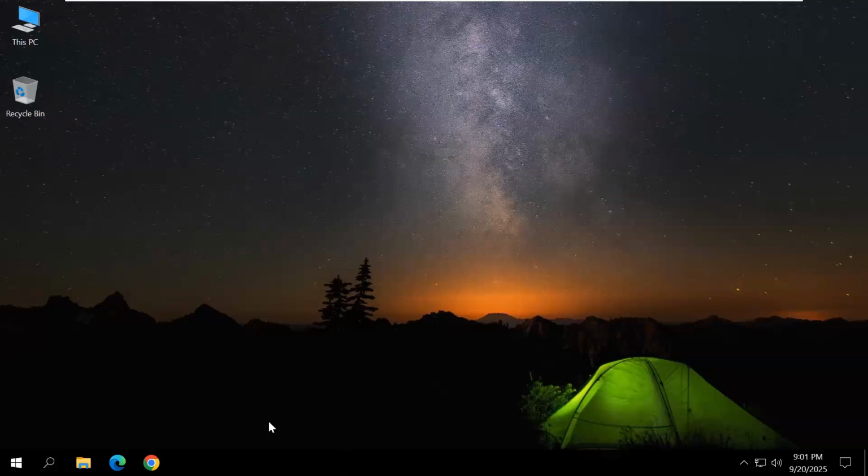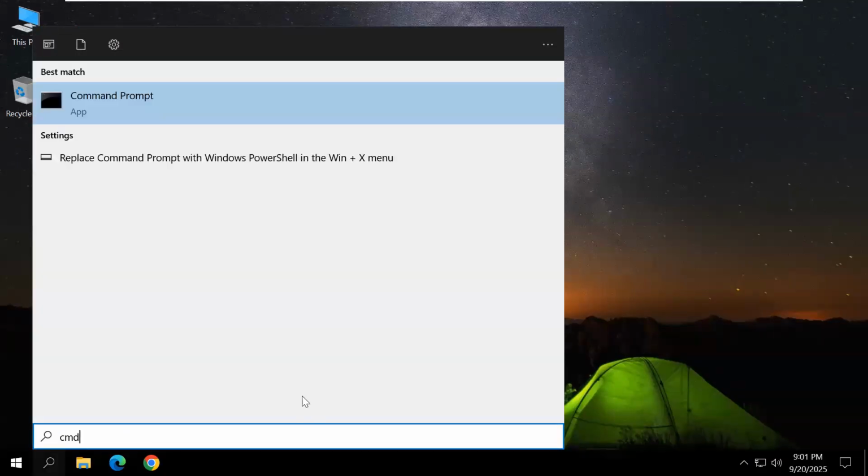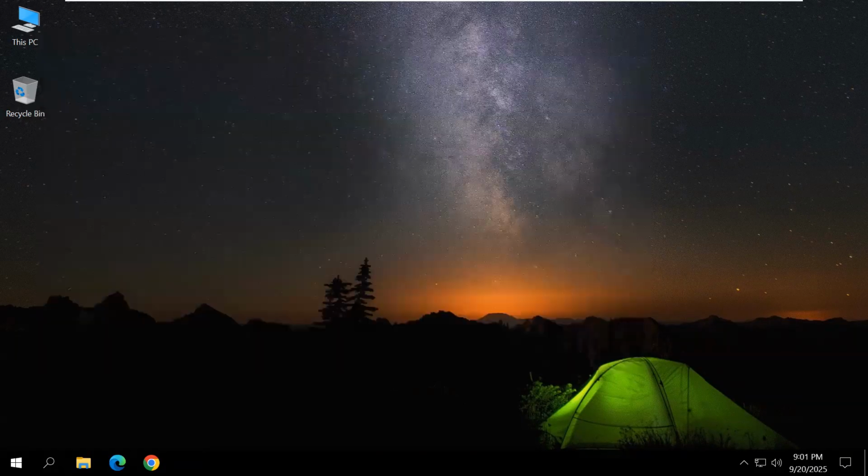Same, click search, type CMD, click command prompt, and type the command hostname. Enter. So the computer name is changed successfully to vhcalaasci. Now type exit, enter.